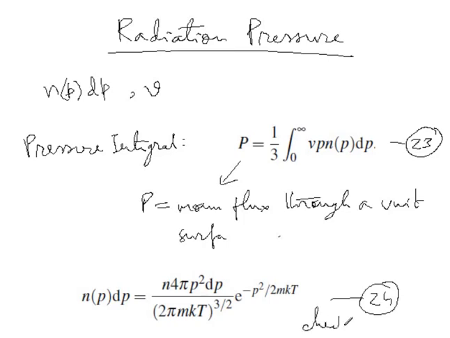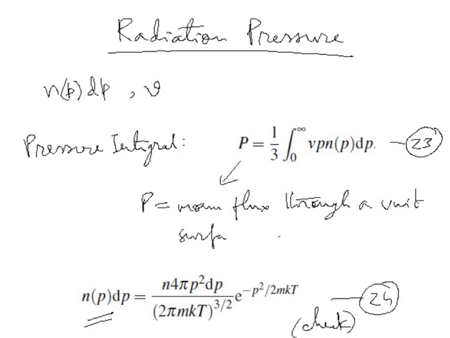Again, check that indeed using this momentum distribution, so I would like you to evaluate the pressure integral for this distribution. Okay, so the question is evaluate the pressure integral using the Maxwell-Boltzmann distribution and indeed check that you get the ideal gas law. Okay, so this is a homework for you.